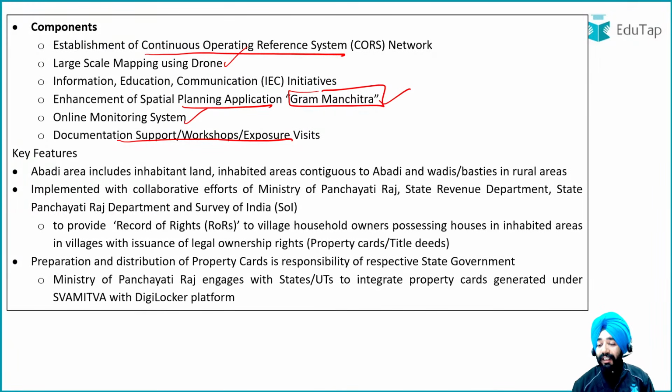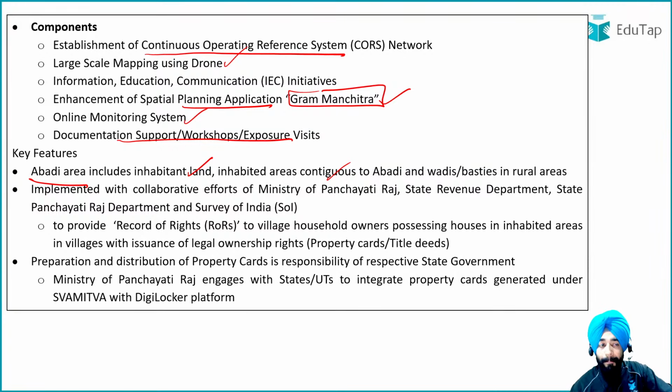Now comes what you are going to do. You said we want to do this, but how will you do it? Which areas are you going to include here, because you talked about village areas? It said that all the areas, even including the abadi areas, like inhabited land, which are contiguous to the abadi or the wadis or the bastis in rural areas, will also be included. Okay, so we will include all the parts. Schools, colleges, all these things are going to be included under this specific mapping.